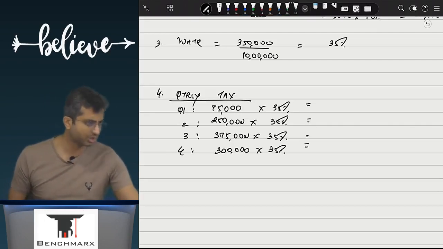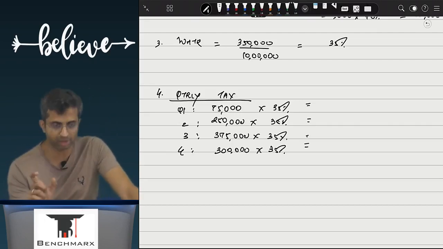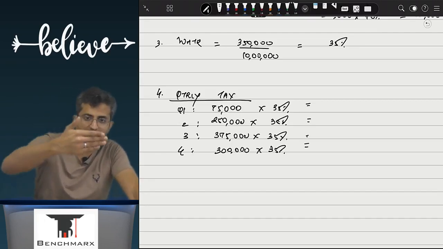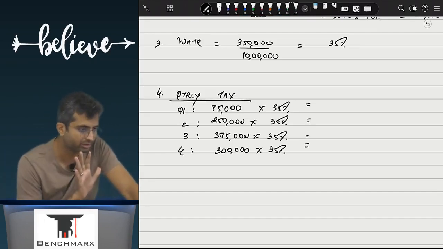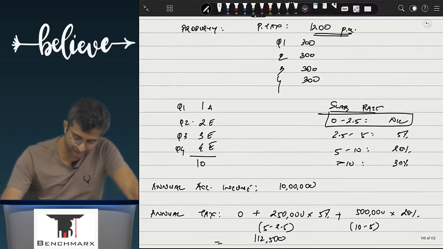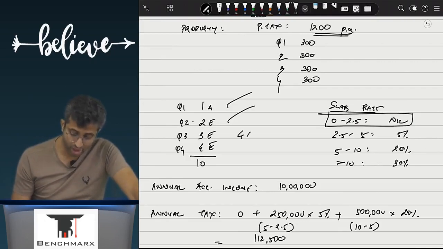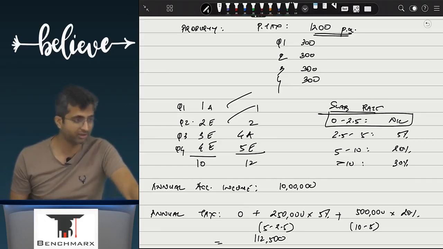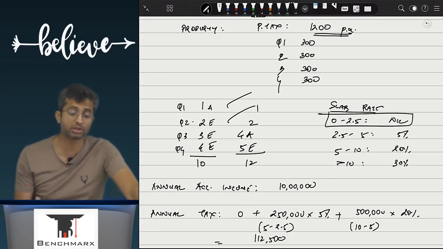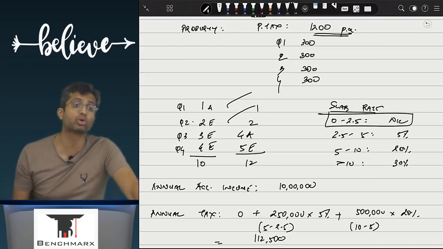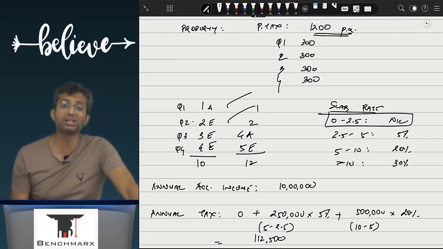So if the estimates change, just in case they do, in the quarter when they change, you will try to find what is the tax payable till date. Like for example, in our example, the first quarter and second quarter are going hunky-dory, but in the third quarter you earn 4 lakhs and now you think going forward I will earn 5 lakhs. In which case our total estimated income will now be 1 plus 2 plus 4 plus 5. In the first 2 quarters we thought 1 and 2 कमाएंगे, but third quarter में हमको jackpot लग गया and we thought that we are earning 1 lakh more in the third quarter, we will also earn 1 lakh more in the fourth quarter, and as a result our total income will be 12 lakhs.